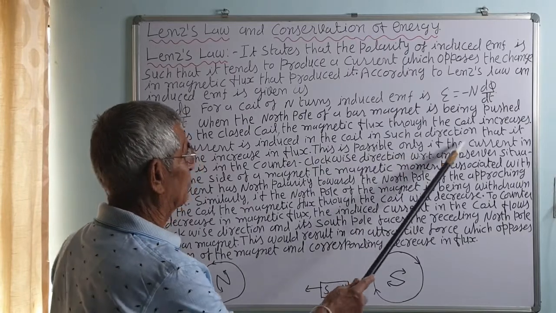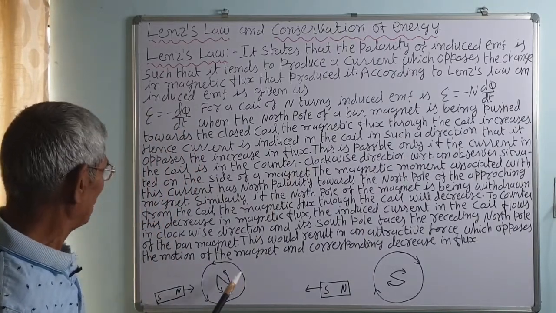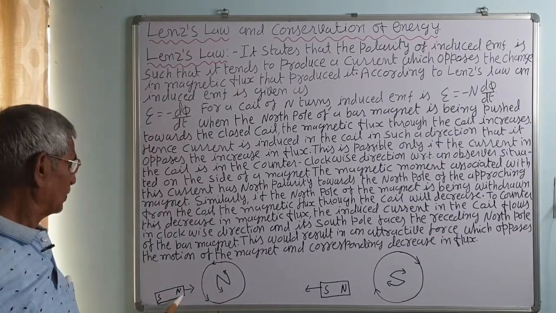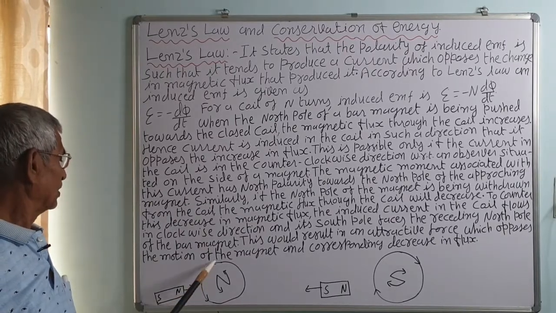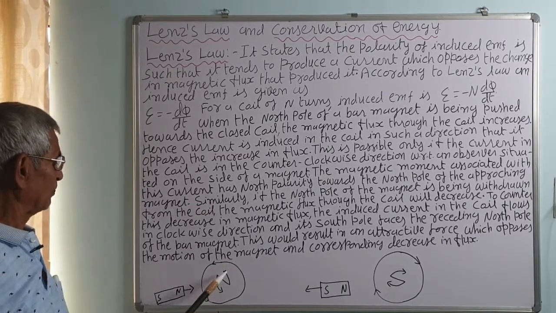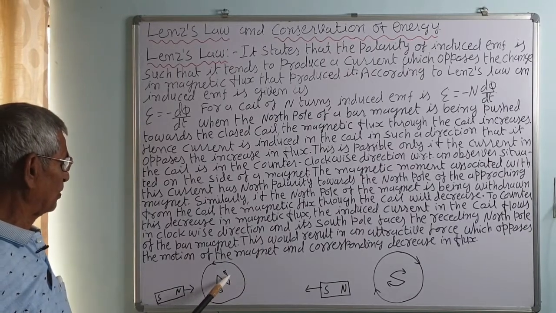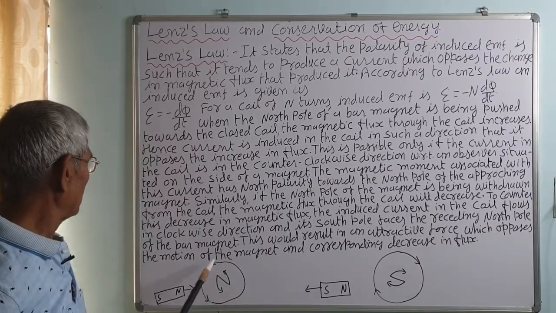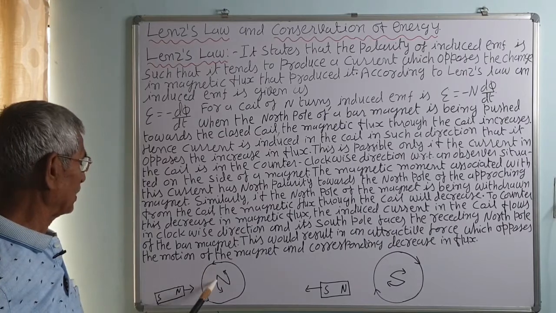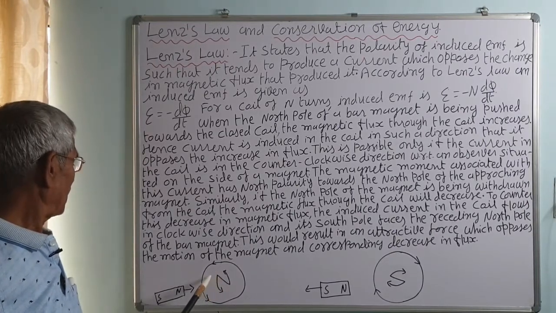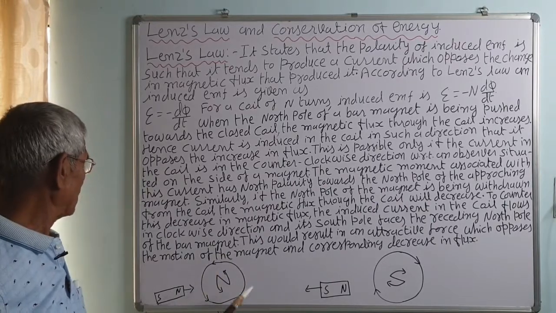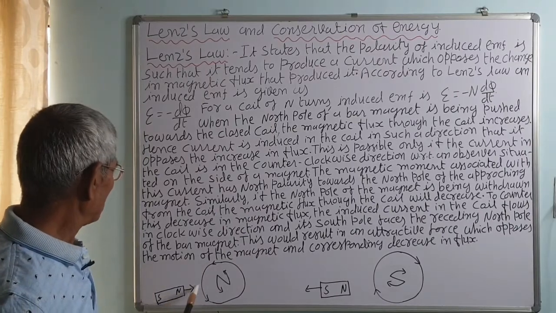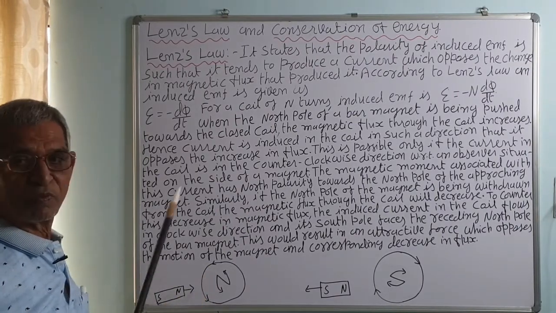This is possible only if the current in the coil is counterclockwise. So, it is possible when a north pole is developed in the coil towards the magnet side, that is, the current in the coil is anti-clockwise. You can say that this is an N for the north pole, and the direction shows the induced current. So, this current produces a north pole. Since the current is anticlockwise, it tends to decrease the flux. When we push, the flux increases, so it tends to oppose that increase in the flux.